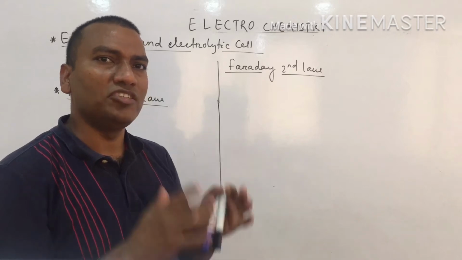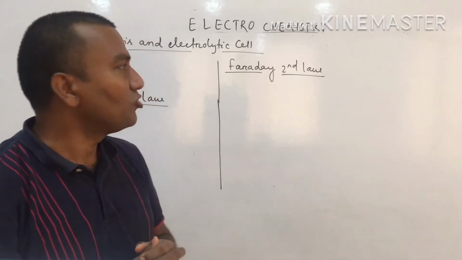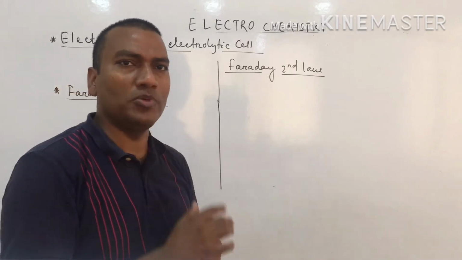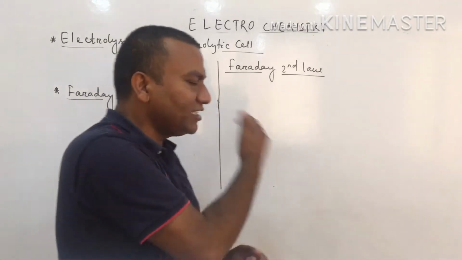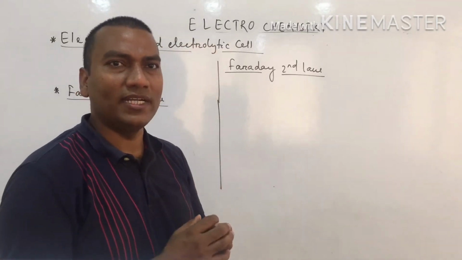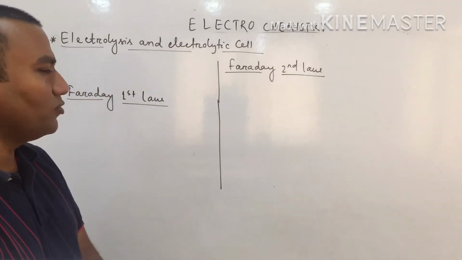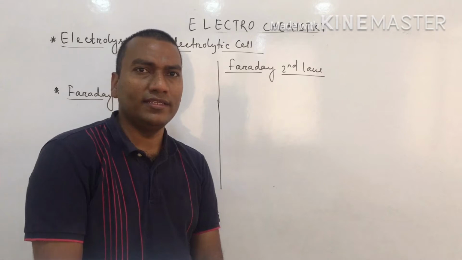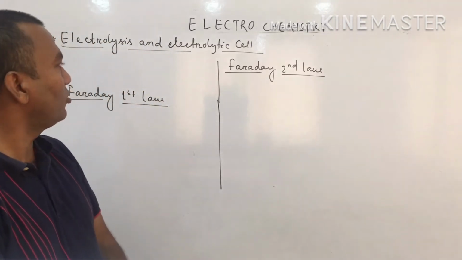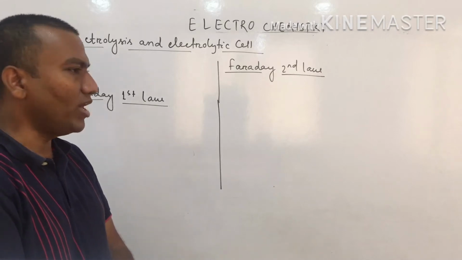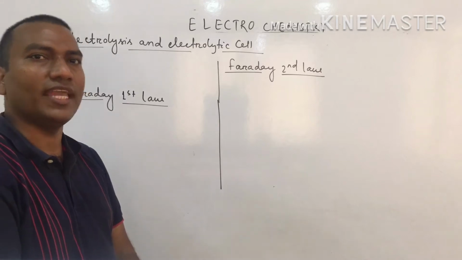One concept is theoretical, and the second concept is mathematical. The theoretical concept is called the product of electrolysis, which comes just after this part. First comes the mathematical part, and the mathematical concept was given by the great scientist Faraday. So according to his name, in electrolysis there are two laws: Faraday's first law and Faraday's second law.